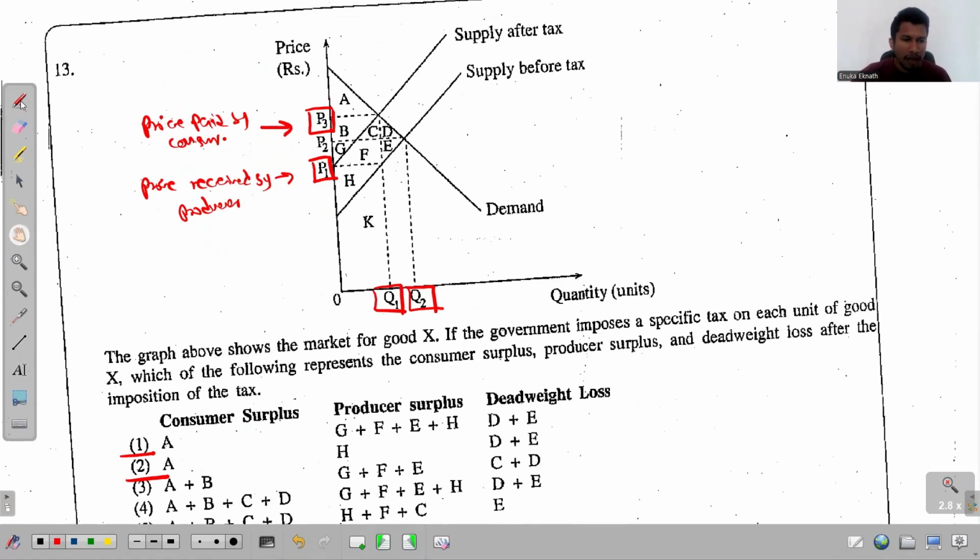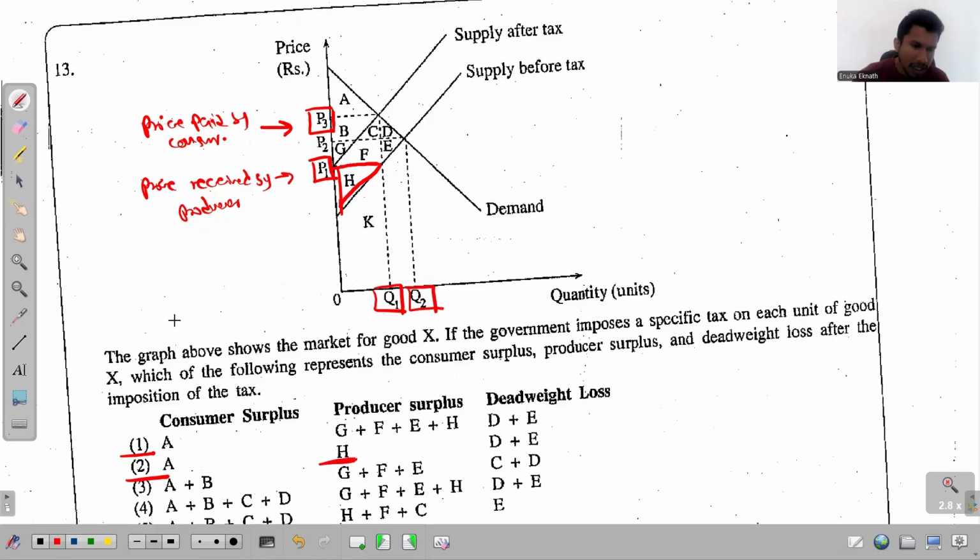The second thing, do you remember the way that I explained this region related to the producer surplus in the previous question? This is what I told you. That is the region above the supply curve, above the original supply curve. That part I did not say earlier, but I added it now. Above the supply curve, the old supply curve, and below the price received by the producer, up to the quantity that is traded in the market. And the producer's surplus gets limited to this region H.